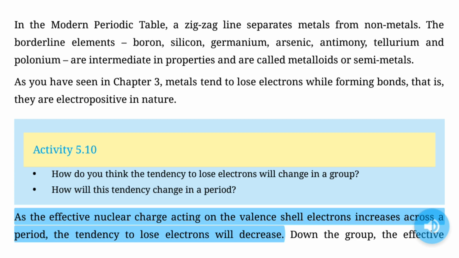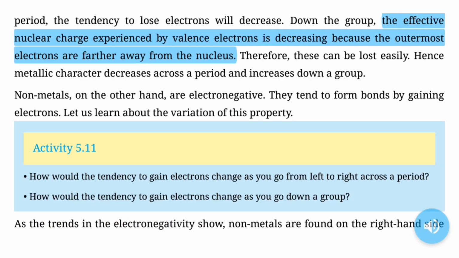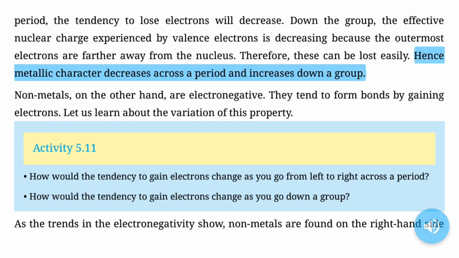As the effective nuclear charge acting on the valence shell electrons increases across a period, the tendency to lose electrons decreases. It will increase down the group, because the effective nuclear charge experienced by valence electrons is decreasing as the outermost electrons are further away from the nucleus. Therefore, these can be lost easily. Hence, metallic character decreases across a period and increases down a group.